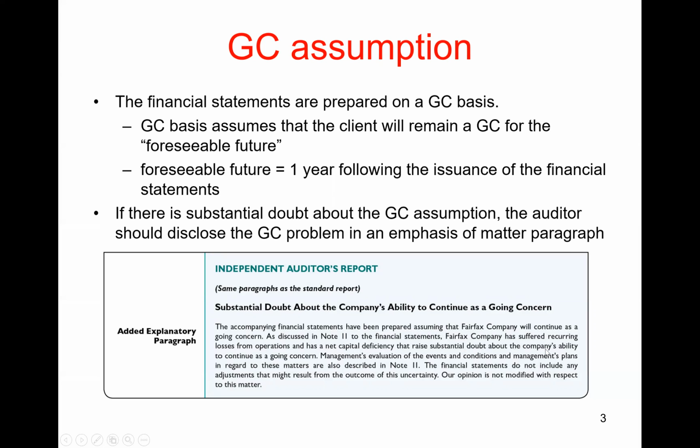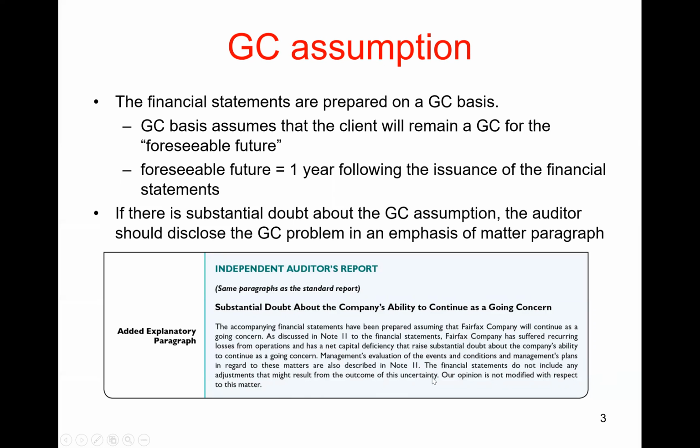This raises substantial doubt about the company's ability to continue as a going concern. Management's evaluation and plans are described in note 11. The financial statements do not include any adjustments that might result from the outcome of this uncertainty.